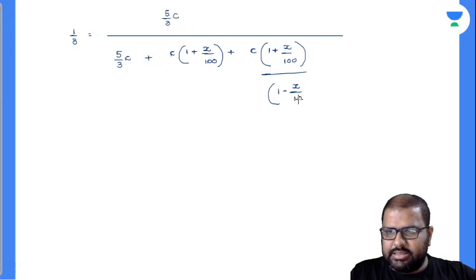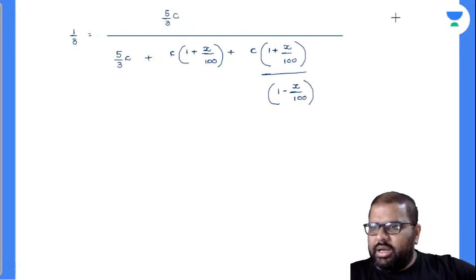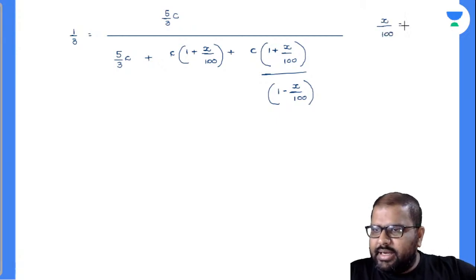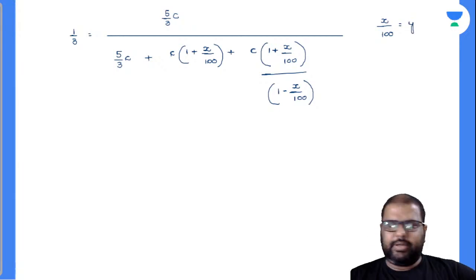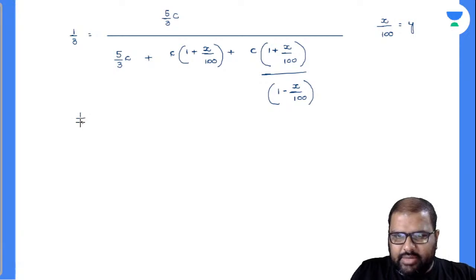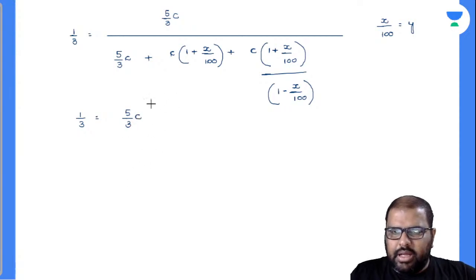Yes, regarding this. So finally, for my little convenience, I will write x by 100 as y. Later on I will change it back. Now see, this will be the denominator. Can I write the same value like this? 1 by 3 is equal to 5 by 3 into C. Later on I'll change to y.